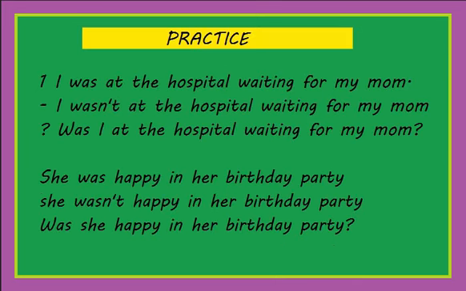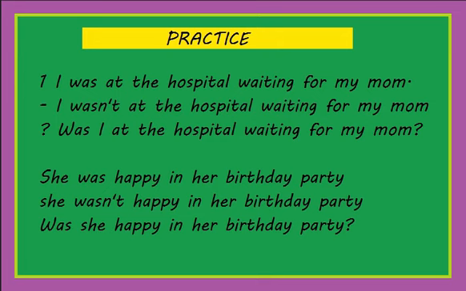Okay, so let's practice a little bit, because we can understand better if we analyze examples, if we practice. So let's see, in the first example we have: I was at the hospital waiting for my mom, right? We know that hospital is a place, right? So the verb to be helps us to talk about places, feelings as well, right? For example, in this case we are talking about a place. That means I was at the hospital waiting for my mom.